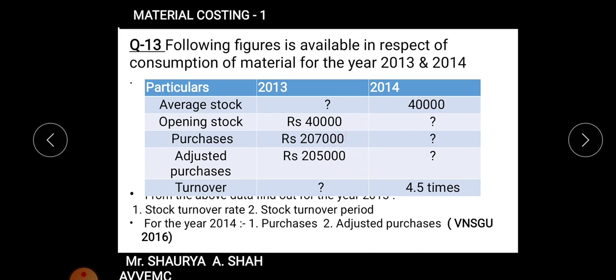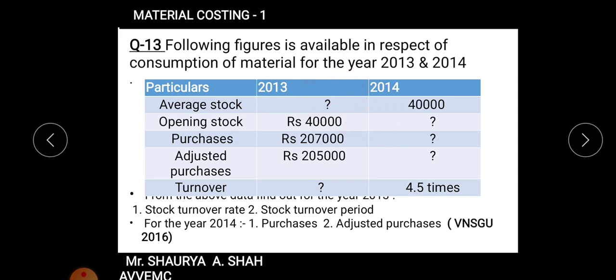You need to apply your brains also. That's why I gave you a brush up lecture today. Fine, after all these practical lectures. So 2,05,000. You will get the amount of closing stock out of it, right? Once you get the amount of closing stock, you have amount of opening stock also. So the very first missing amount of average stock, you will be getting it.